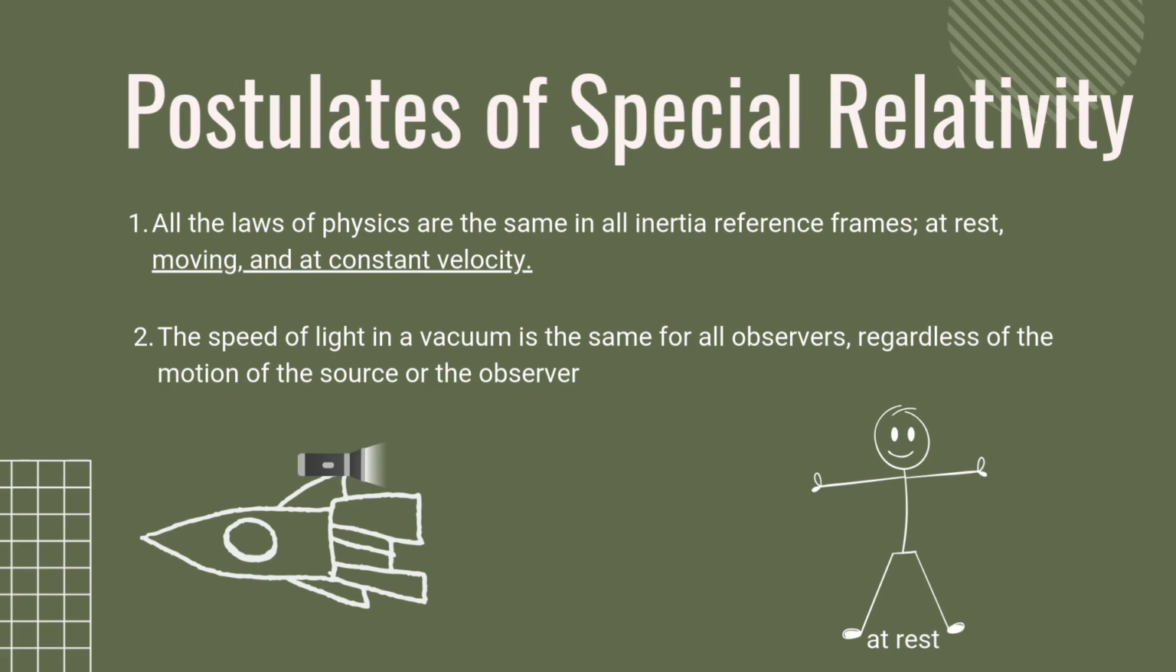regardless of the motion of the source or the observer. Example: a spaceship is traveling at half the speed of light. A flashlight is attached to it and its light travels at the speed of light. Now, you are an observer at rest. No matter how fast or slow the spaceship, the light you see remains constant.